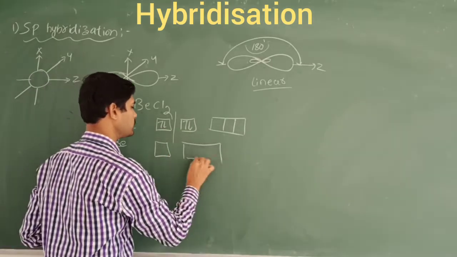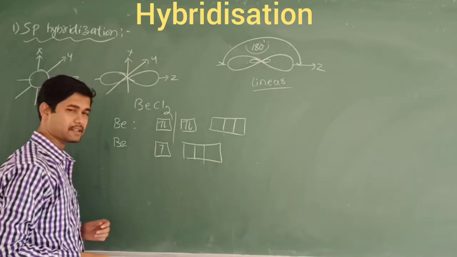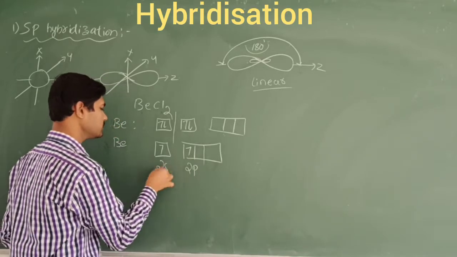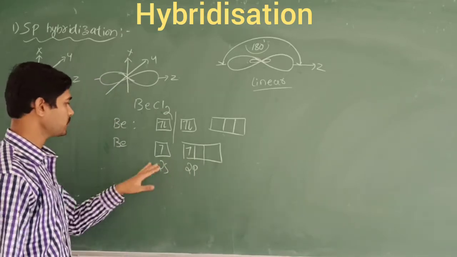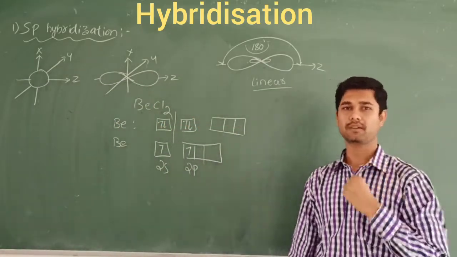So now we are going to apply some energy, so whatever goes to excitation comes to the 2p orbital here, and this is the 2s orbital of the beryllium. So now these unpaired electrons are ready to make a bond with the two chlorine atoms, right?